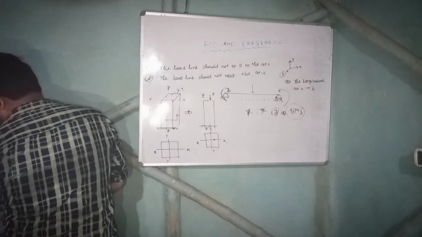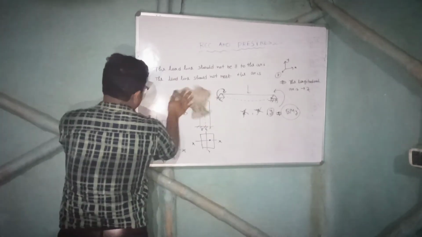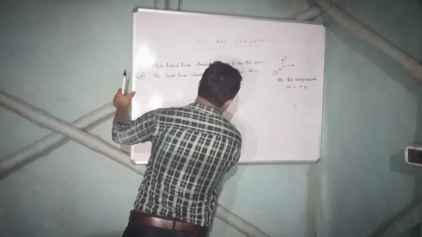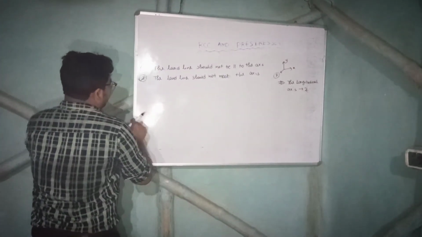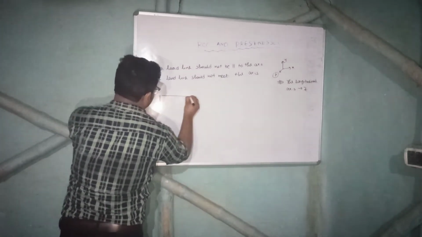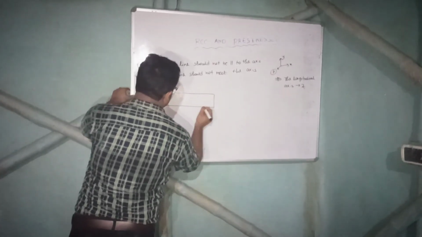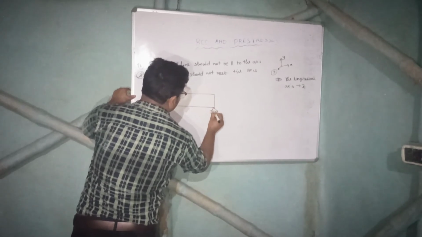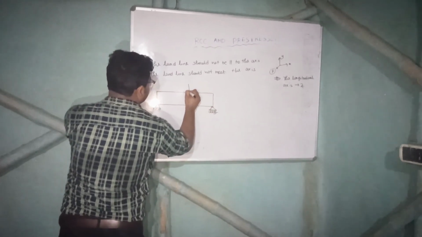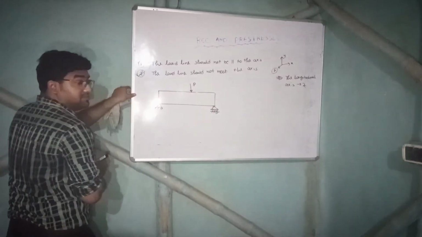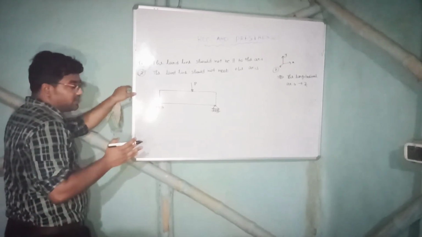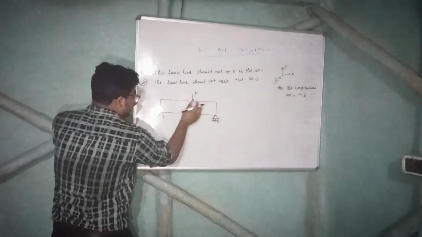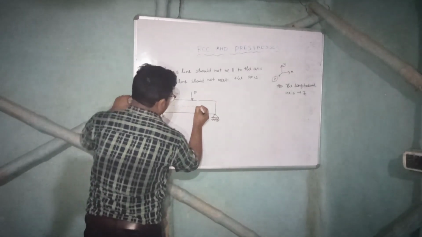Now you do for a beam. The same thing you have to do for a beam. Okay, for this, suppose this is a beam, a simply supported beam like this one. Suppose load is acting here. This is P. So tell me which is the ZZ axis, the longitudinal one. What is longitudinal? The axis along the length. What is the length? This one. So this will be ZZ.